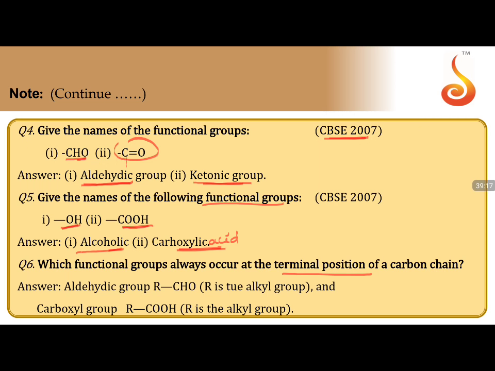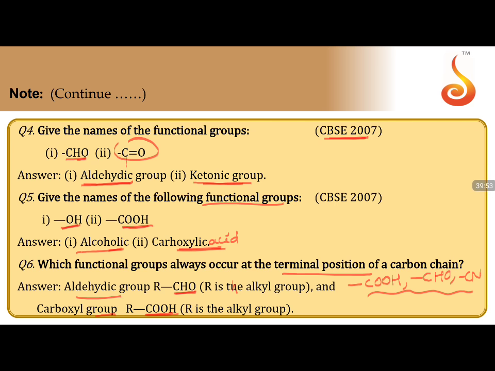Functional groups always occur at the terminal position of a carbon chain. Which functional groups occur at the terminal? COOH, CHO and CN are the functional groups which commonly come at the terminal of the carbon chain. R is an alkyl group, so alkyl attached to CHO or COOH is an aldehyde or a carboxylic acid. I hope it is clear.